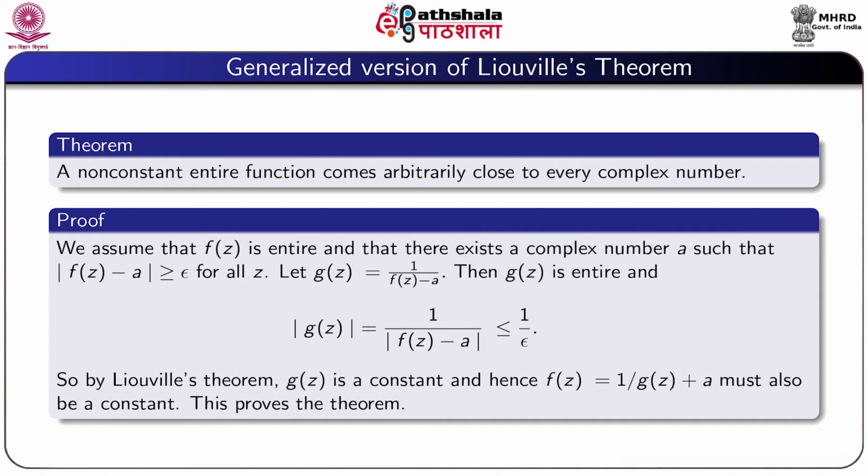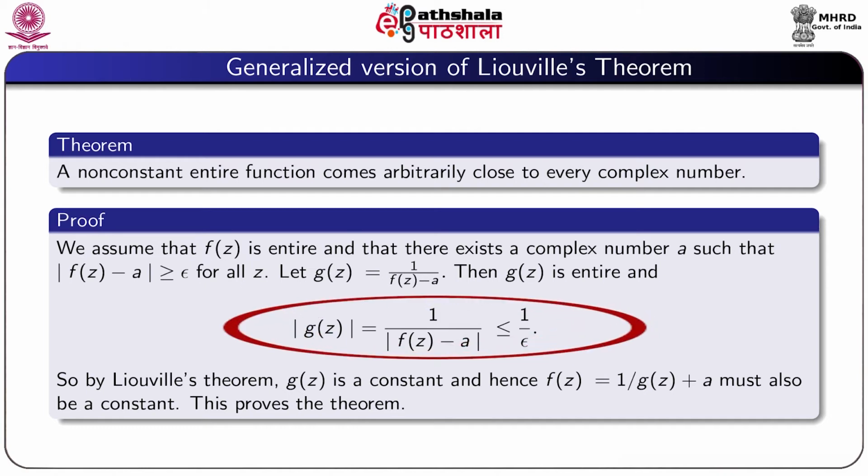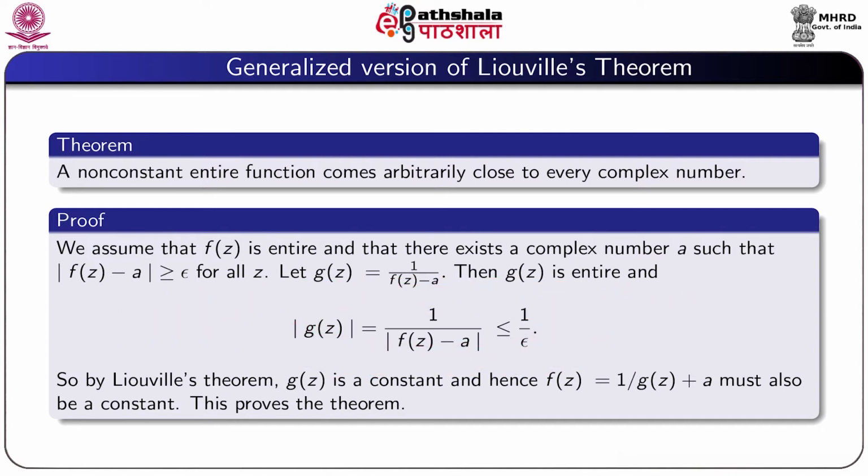Let g(z) = 1/(f(z) − a). Then g(z) is entire and |g(z)| = 1/|f(z) − a|, which is less or equal to 1/ε. So, by Liouville's theorem, g(z) is a constant, and hence f(z) = 1/g(z) + a must also be a constant. This proves the theorem.